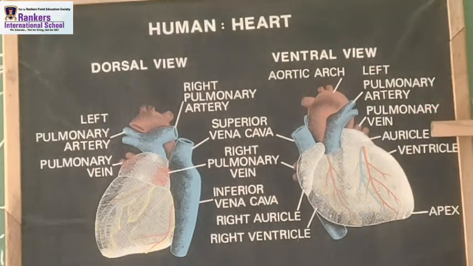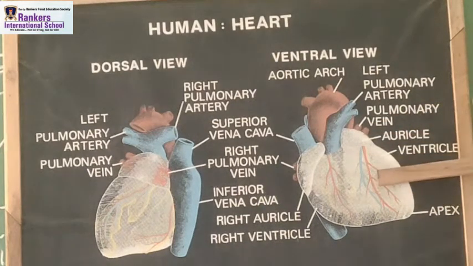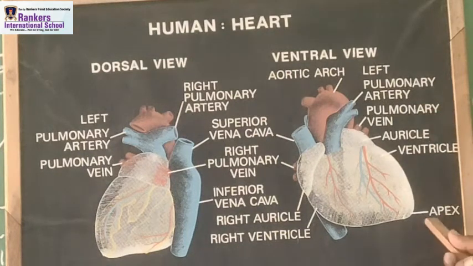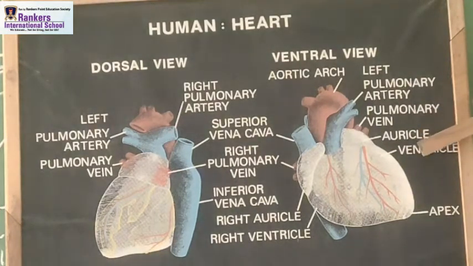Now this is the auricle and this is the ventricle. Right? These are the chambers. We have 4 chambers in a human heart. This upper one is the auricle. This lower one is the ventricle. This is the apex. Okay? This is the apex. Next thing is this auricle, this ventricle, and this is the apex. So this is about the dorsal view. As you can see, if you can understand it, the human heart.